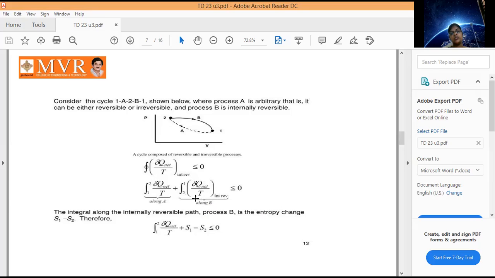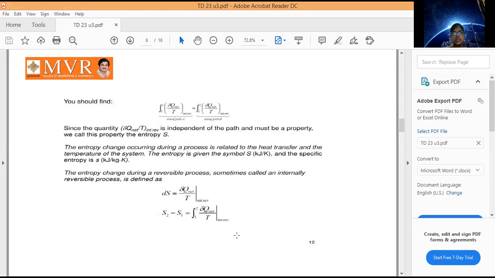So how can we write this in the form of a reversible process? In the previous case, both 1 to 2 and 2 to 1 were reversible, so we can observe that 1 to 2 is equal to 2 to 1 because both are reversible processes. The integral of δq net by T from 1 to 2 is equal to that from 2 to 1. This is not 1 to 2, it is 2 to 1.